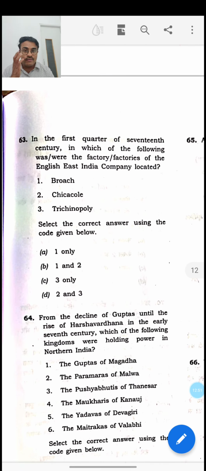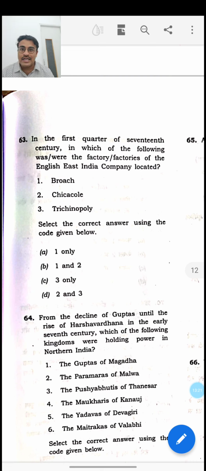Then, in the first quarter of the 17th century, that is from 1600 to 1625, where were the East India Company's factories located? This is actually a very tough question. Factories means the places where the East India Company used to trade, and between 1600 and 1625, the major centers for the English East India Company's factories were, one is Surat, second is Machilipatnam, third is Bharuch, fourth is Visakhapatnam.